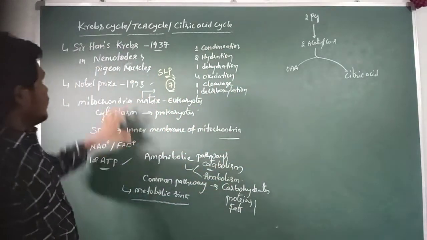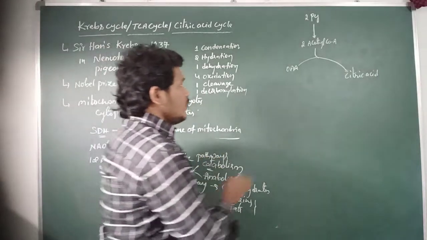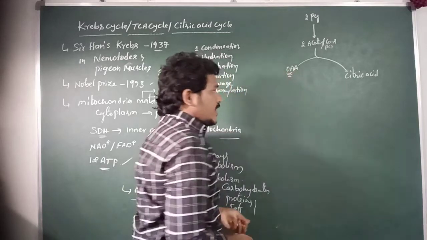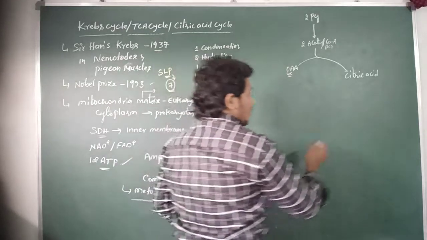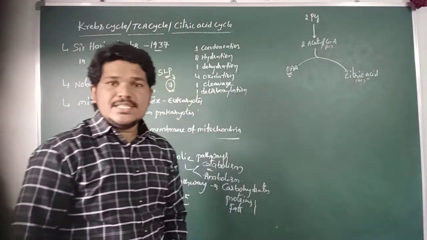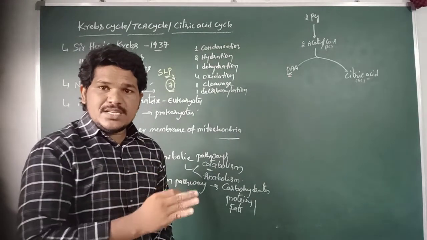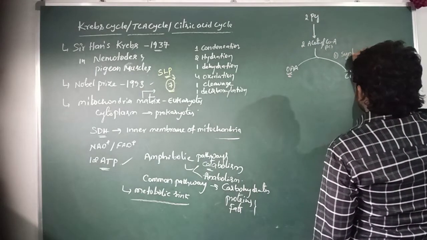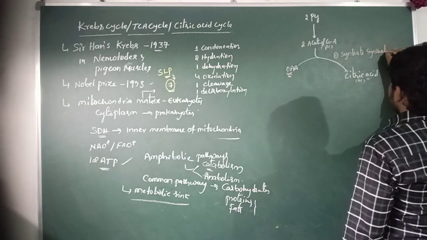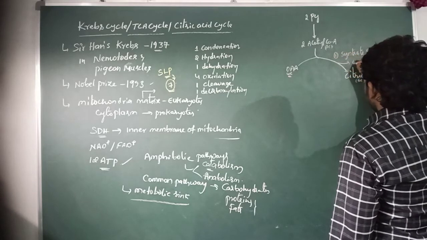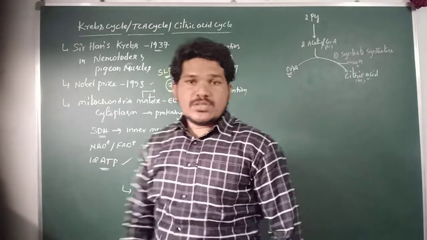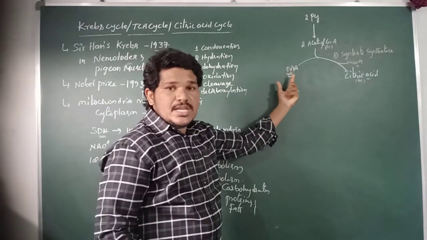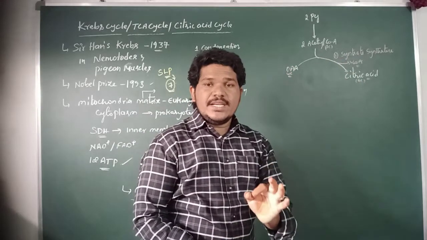In the first step of the Krebs cycle, the 2-carbon compound acetyl CoA is condensed with the 4-carbon compound oxaloacetic acid to form the 6-carbon compound citric acid, or citrate.